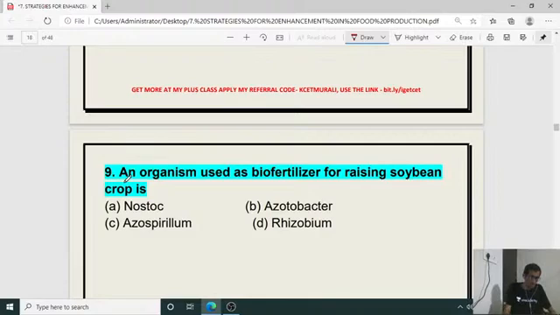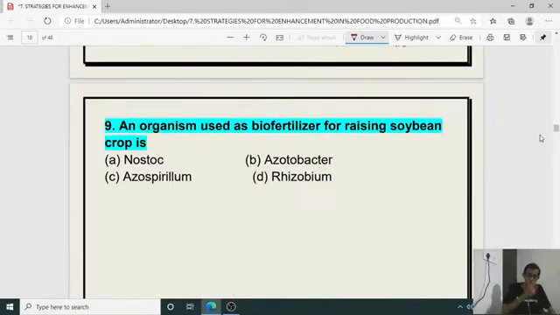Next question number 9. An organism used as biofertilizer for raising soybean crop. So microorganism usage with respect to our cultivation of crop, which is that one? Here the right answer for the 9th question is Rhizobium. Rhizobium is utilized as biofertilizer and it is one of the nitrogen fixing microorganisms.